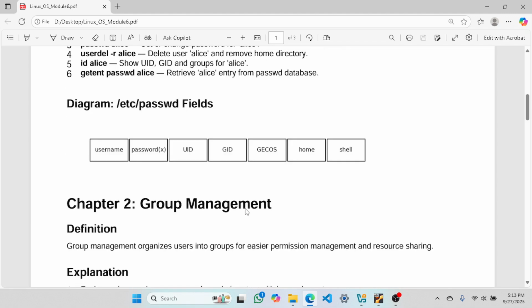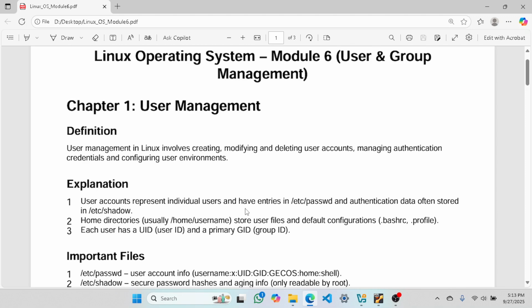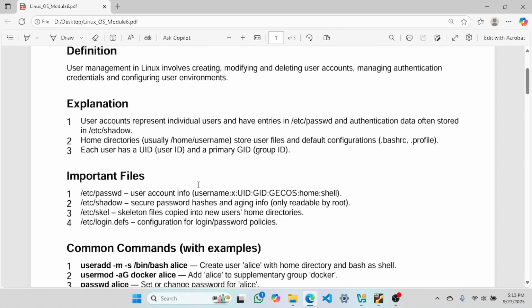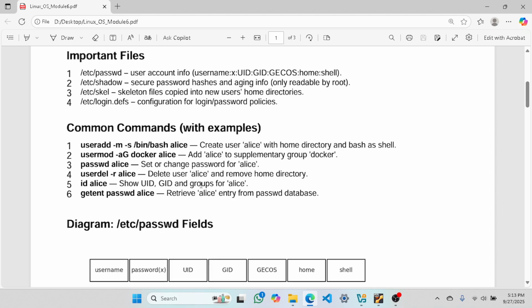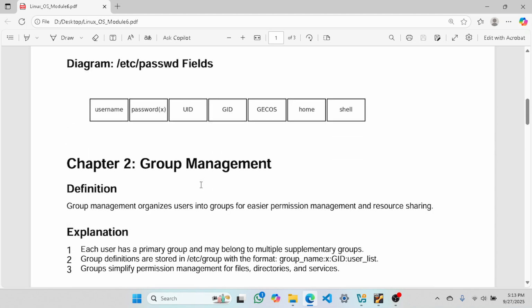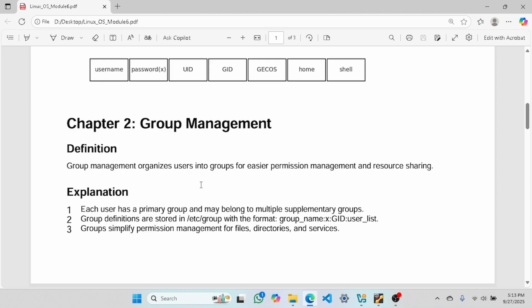few videos. So we have discussed user management where we saw these important files, commands. If you have not watched that video, I request you to go back and check that video first. After that, come to the next video. I would clear now. Today we are going to discuss group management.